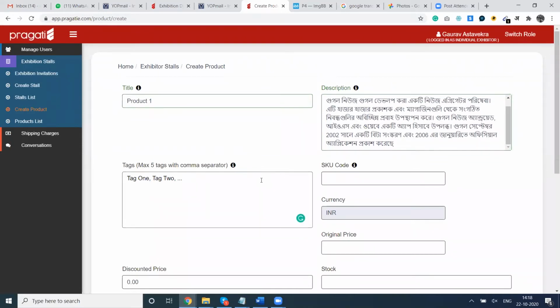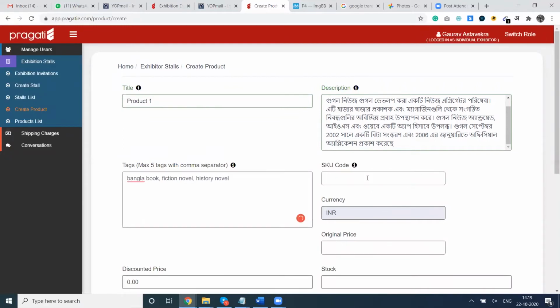Again, as I explained during the stall setup, there are tags associated with the product. You can certainly give some tags here. For example, I am going to give Bangla book, and let's say it's a fiction novel, so I will add fiction novel. And let's say there is some history in this novel, so I will say history novel.